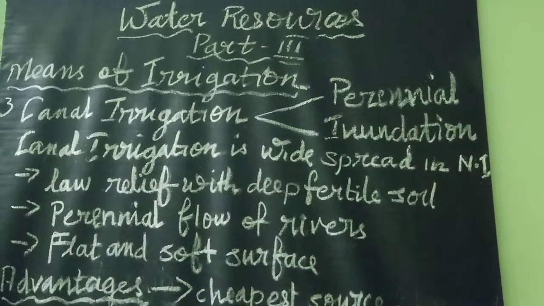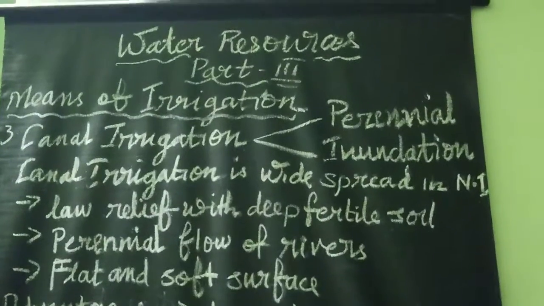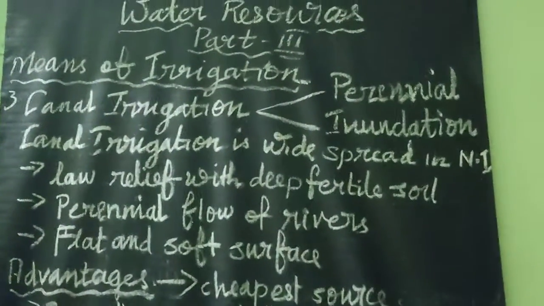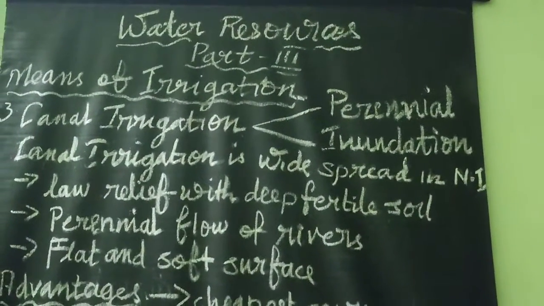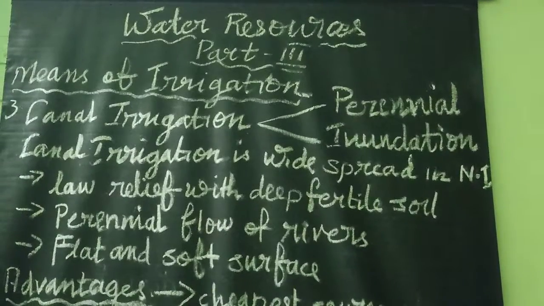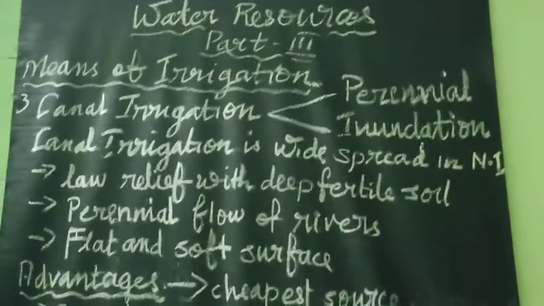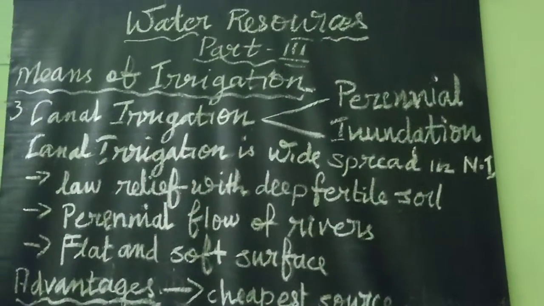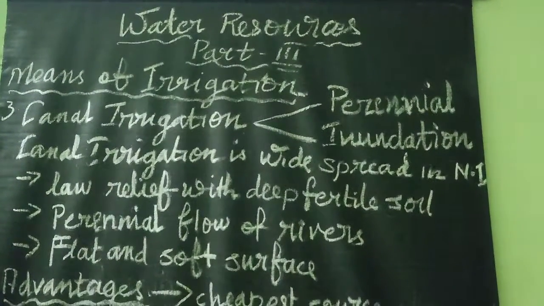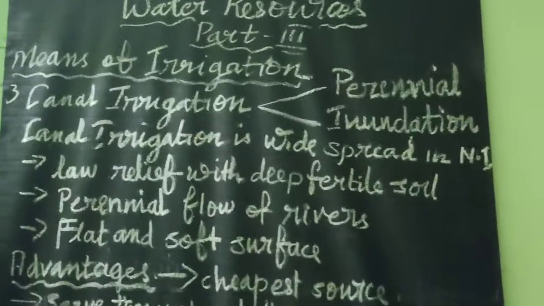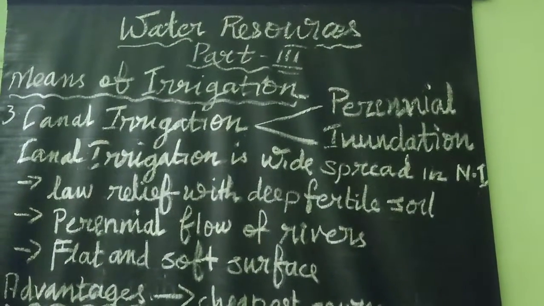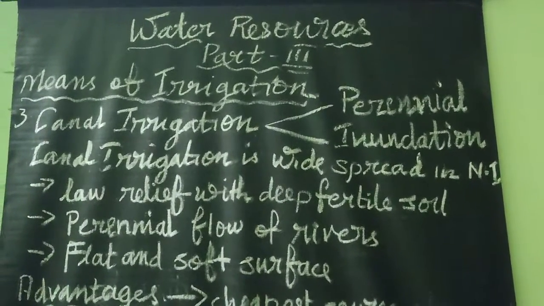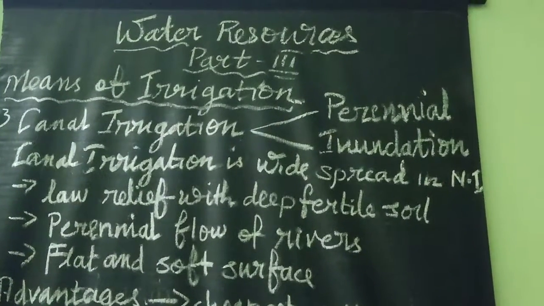These kinds of canals provide irrigation mostly during the rainy season, when the rivers are well flooded. When floods subside, the level of the rivers falls below the level of the canal heads, and therefore the canals dry up. So inundation canals are useful only in the rainy season.